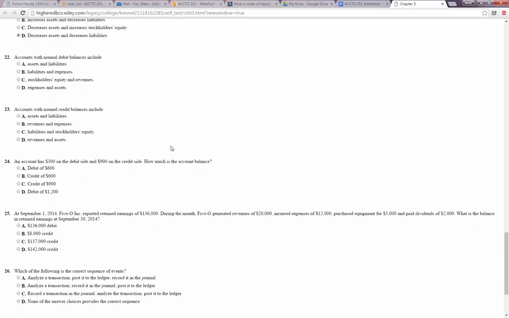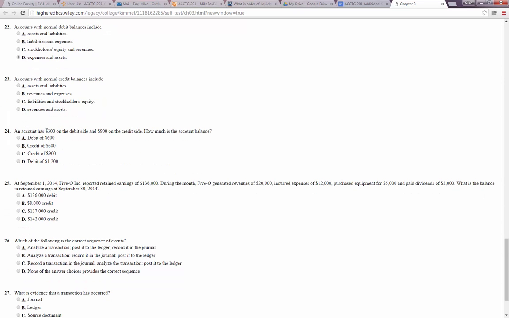22, accounts with normal debit balances include. So again, the normal debit balances are assets, dividends, and expenses. So it's not assets and liabilities, not liabilities and expenses, not stockholders' equity and revenue, but expenses and assets. There's a lot of D's.